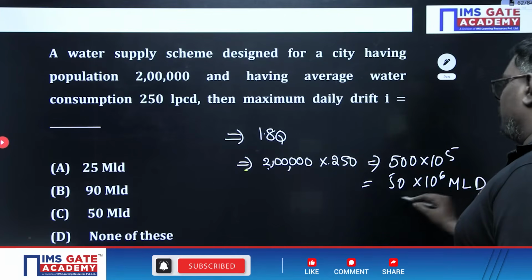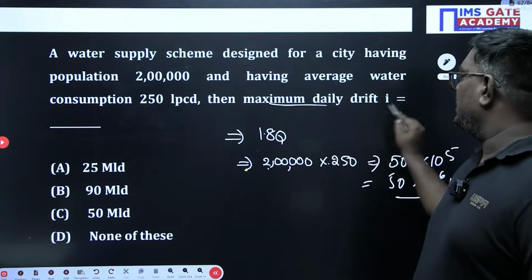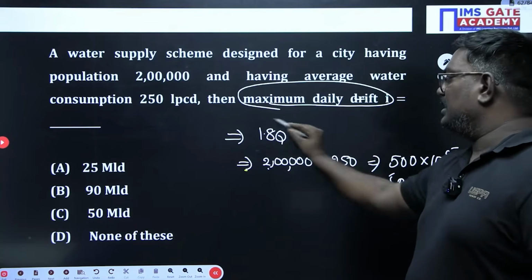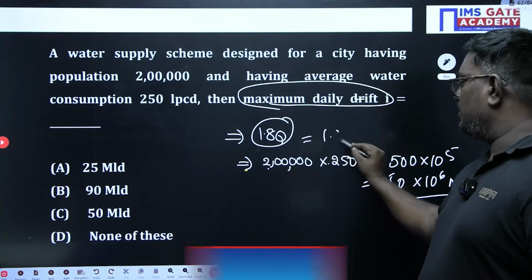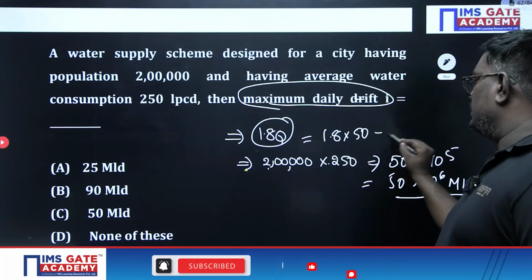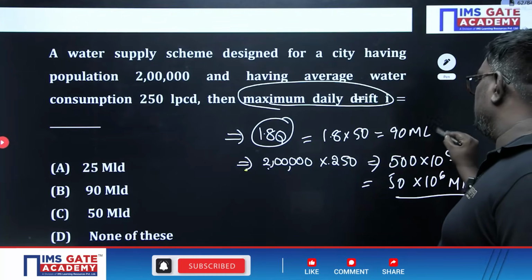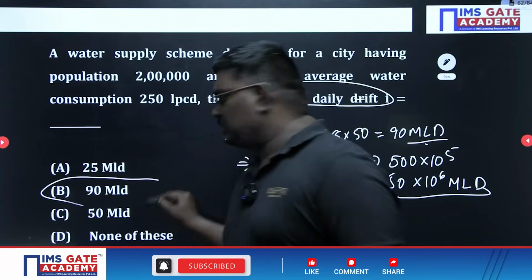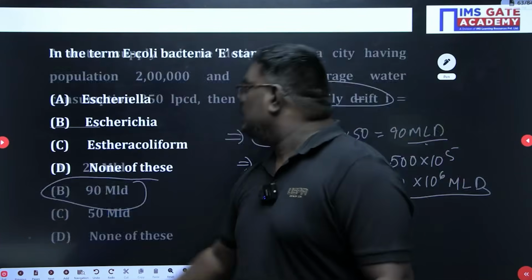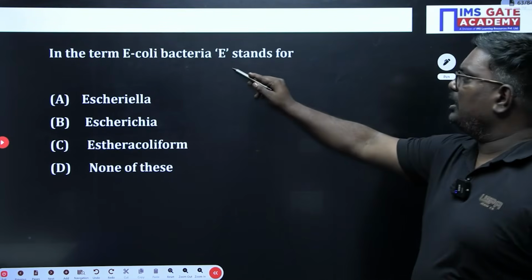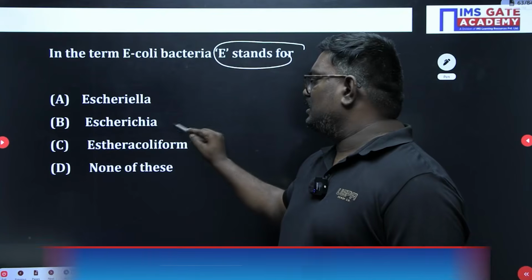If I convert, what I have told you, here it is asking maximum daily demand. That is 1.8 Q. So this will be equal to 1.8 into 50, which will be equal to 90 MLD. So this is the right answer. I hope you are clear. The E. coli bacteria stands for, sir, Escherichia. Okay.